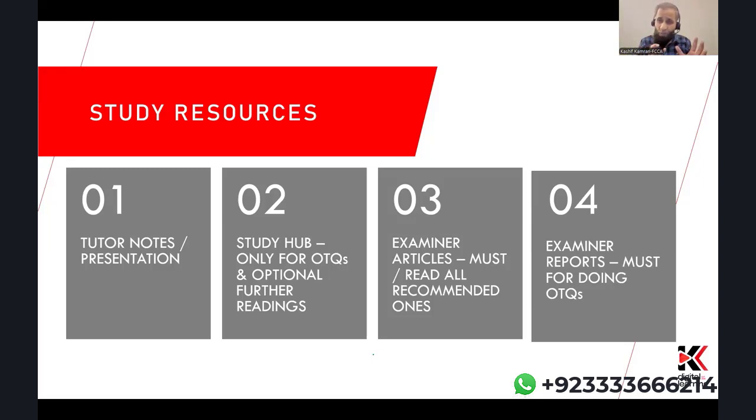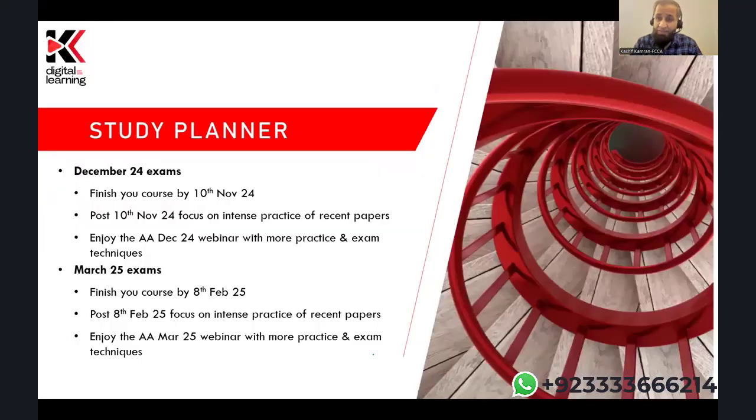So number 1 and number 3 are a must. Number 2, the study hub: if you want to do some extra reading, that's your option. But for OTQs, the study hub is a must. Number 4, examiner reports are a must because you need to do the OTQs. So this is how the study resources can be utilized in a more effective manner. I'll be showing you a glimpse of the study hub and the OTQs shortly, and I've already shown you where the examiner reports and the articles are and how you will access them.